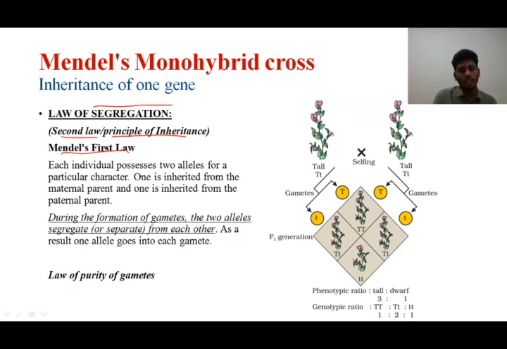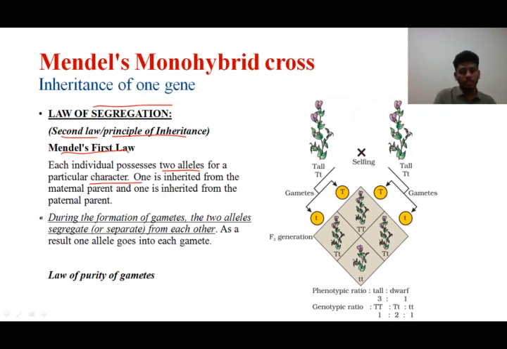So what does this state? Each individual possesses 2 alleles for a particular character. We have taken the character as height of the plant here, so the 2 alleles are capital T and small t. One is inherited from the maternal parent and the other from the paternal parent. One is from the father, the other one is from the mother.